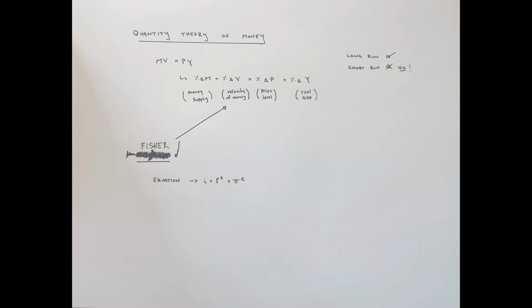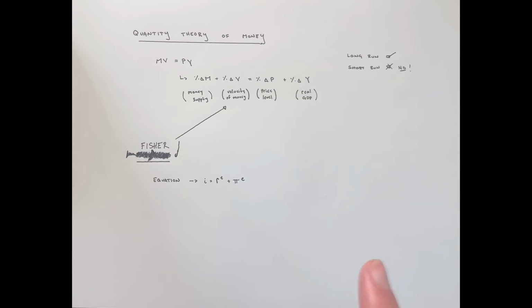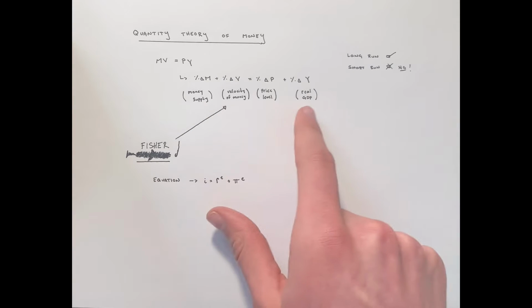Right here, we're going to be talking about the quantity theory of money and the Fisher equation, and these two are related. Irving Fisher helped develop the quantity theory of money, or added onto it, to help us expect inflation. The quantity theory of money is only applicable in the long run and not the short run. So remember that's the first key step. And to measure the quantity theory of money, we can measure multiple different things.